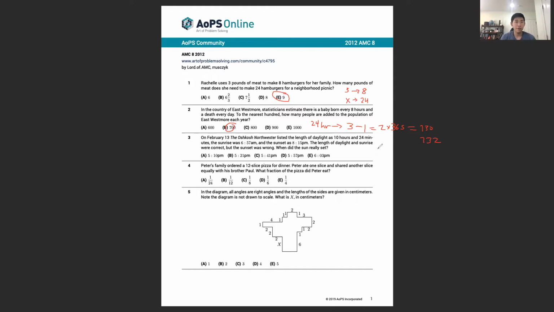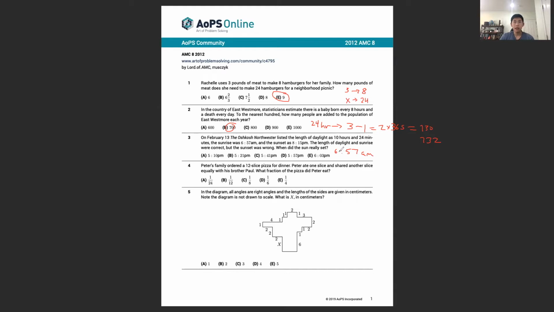Problem 3. On February 13th, the Oshkosh Northwester listed the length of daylight as 10 hours 24 minutes. The sunrise was 6:57 a.m. and the sunset was 8:15 p.m. The length of daylight and sunrise were correct, but the sunset was wrong. When did the sun really set? So all we need to do here is take 6:57 a.m. and find what time is 10 hours and 24 minutes after that.